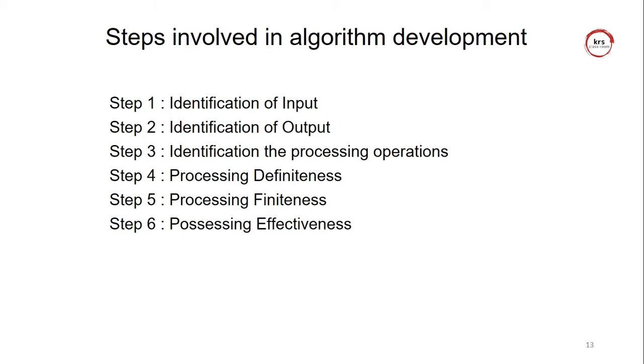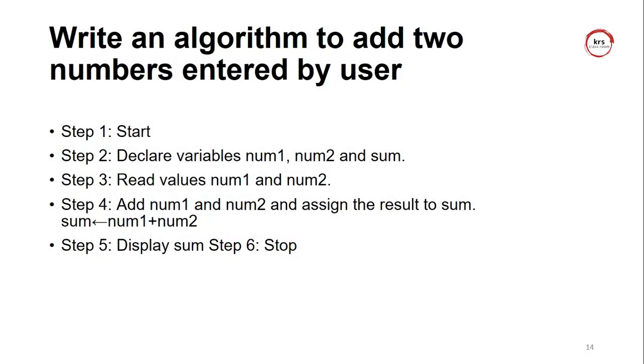And the steps involved in an algorithm: step 1, identification of input, that is the main thing, and identification of output. So what is the output we are going to produce from the operation. Then identification of the processing operations. Then step 4, processing, definiteness and finiteness, and the last one, effectiveness. So these are the basic steps to develop an algorithm.